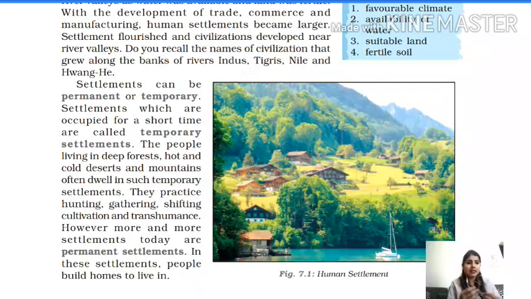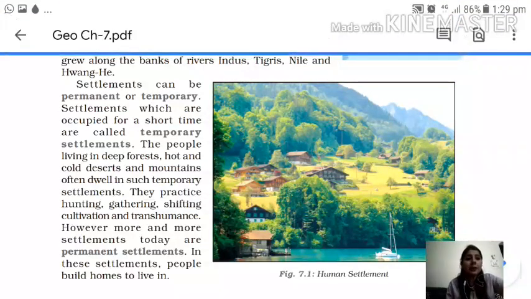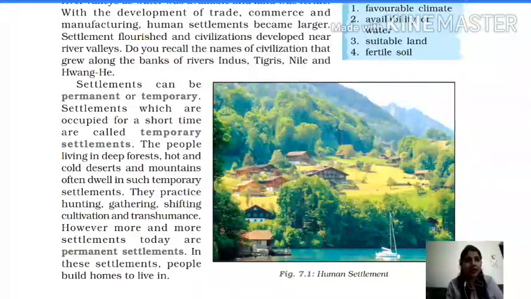Nomads, who are the nomads? The people who used to move from one place to another in search of food or shelter or their jobs are known as nomads. So that type of settlement is known as a temporary settlement. Fine. See, the people living in the forests, hot and cold deserts and the mountains often dwell in such temporary settlements. Fine.